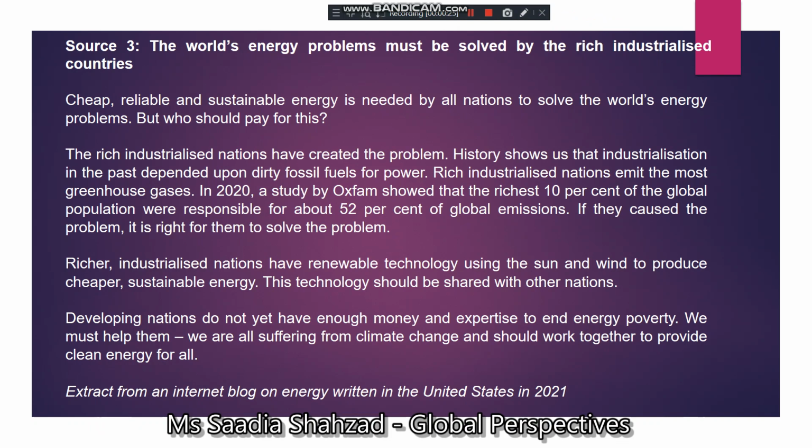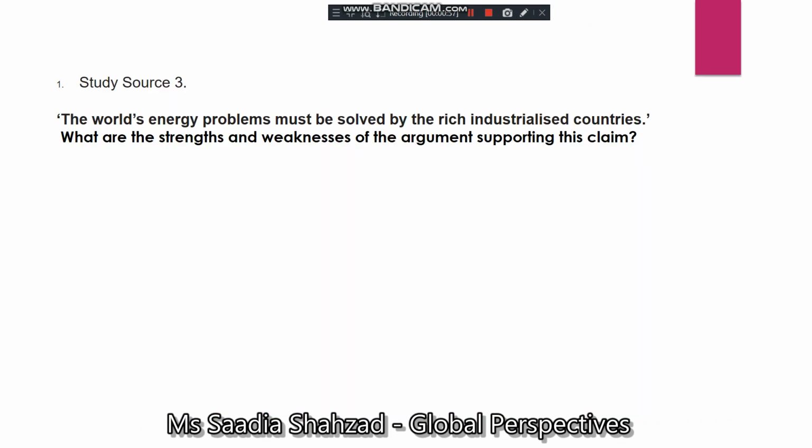The world's energy problems must be solved by the rich industrialized countries is the heading, or you may say the opening statement. So the best way to look at it is to see how strong the content is. Does it include statistical data? How updated is it? Does it include experience or reliable data from experts? Or is it just opinionated? Is it biased? Does it include opinions? So that's how you take a look at it.